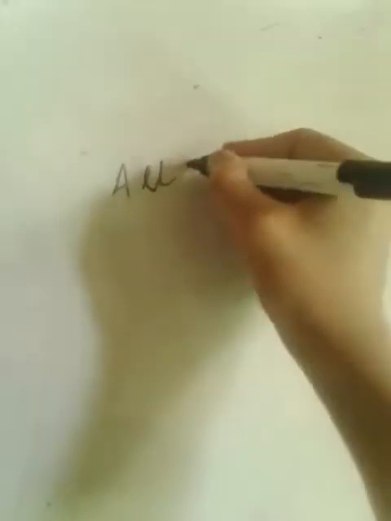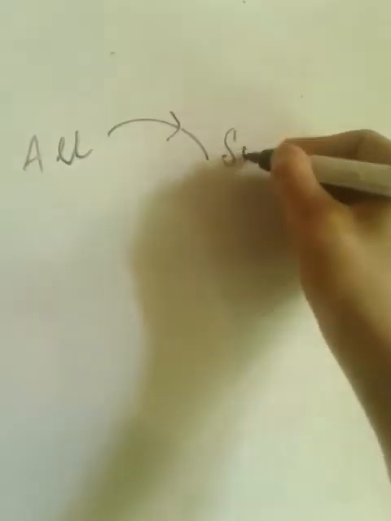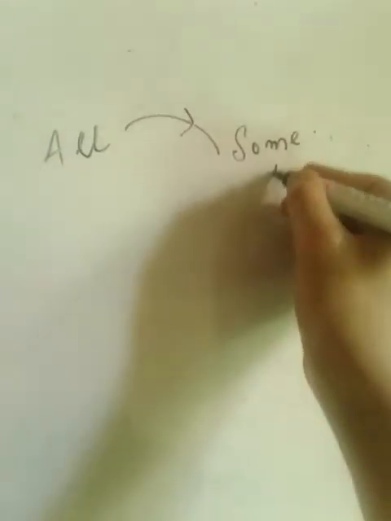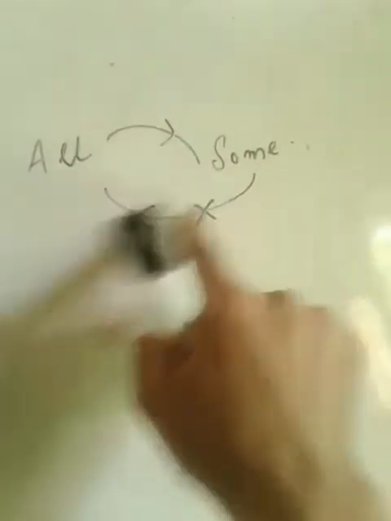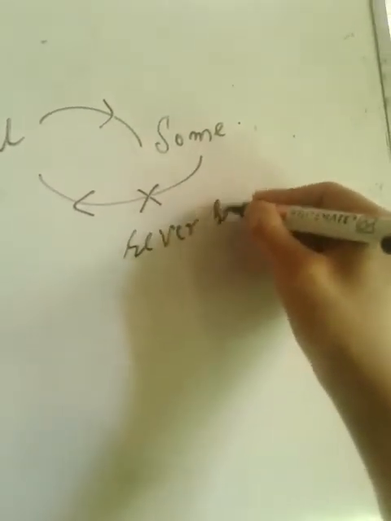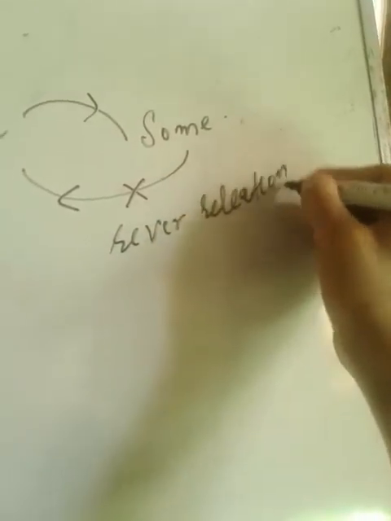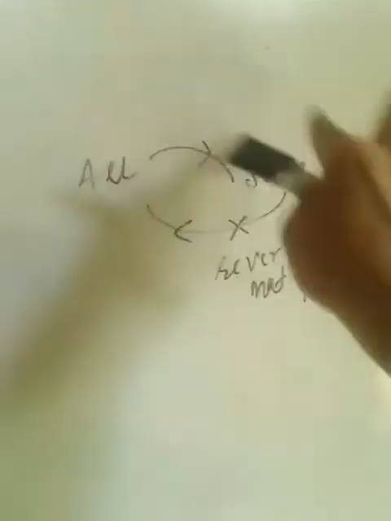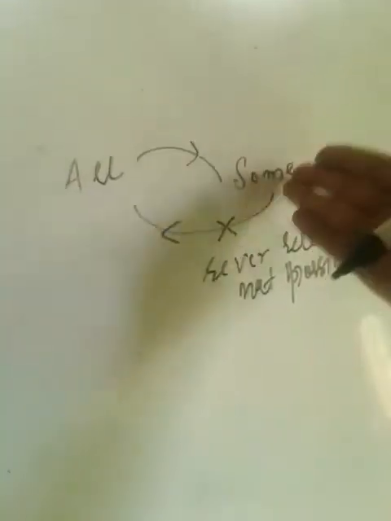First of all, we have to remember that if you have all in the statement, all will convert into some. All will convert into some, and some will not convert into all. Reverse relation not possible. I will give you an example. All can be converted to some.